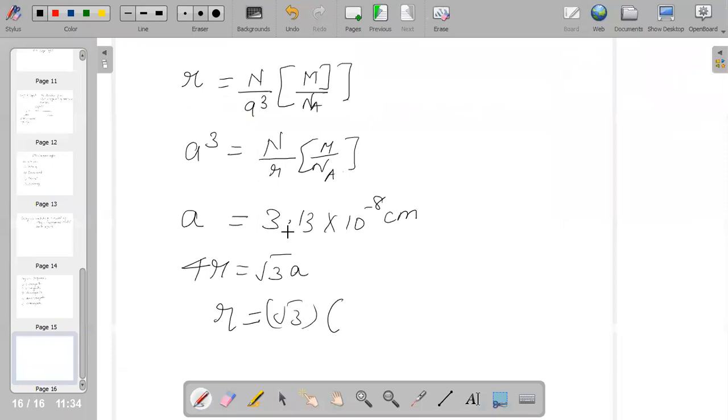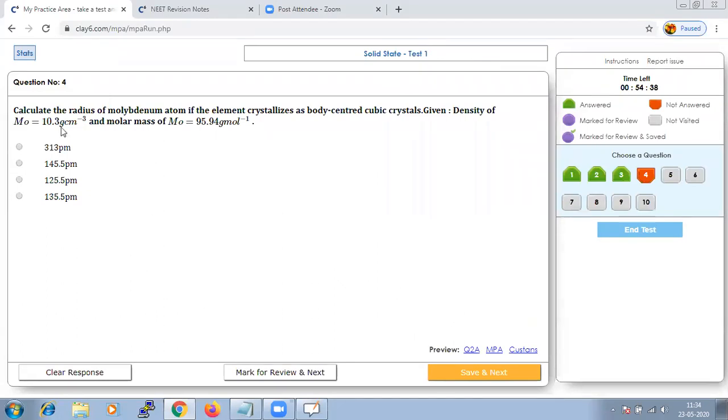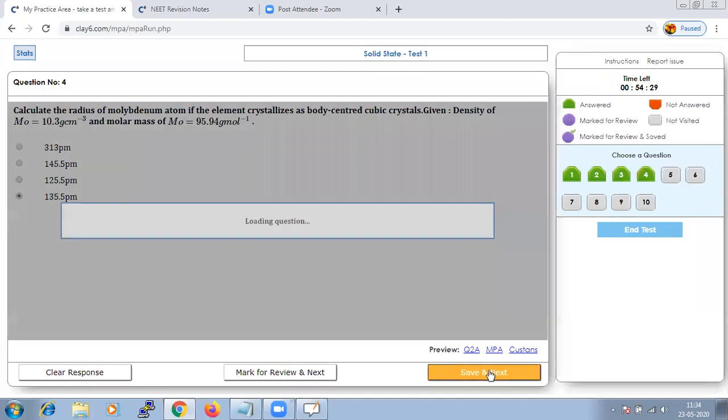Either you can use it as 3.13 into 10 to the power of minus 8, or even say it as 313 pm. You can substitute this value, 313, and divide by 4, which will give you a value of 135.5. This is just a direct substitution of the formula. It's not something difficult. So we can save and go to next.